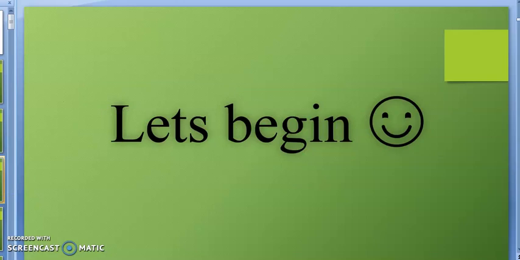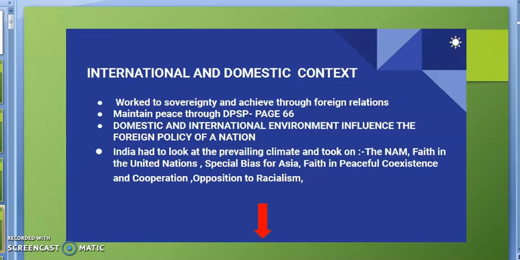Now let us begin the chapter. Students, when India got independence in 1947, India had to work on both courses, internal and external. Students, it must be clear to you that whenever any country starts its foreign policy, its foreign policy is affected by two things. One is international context and another is domestic context or internal context.